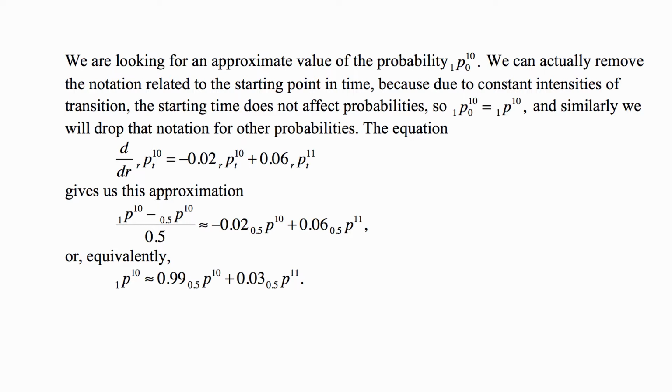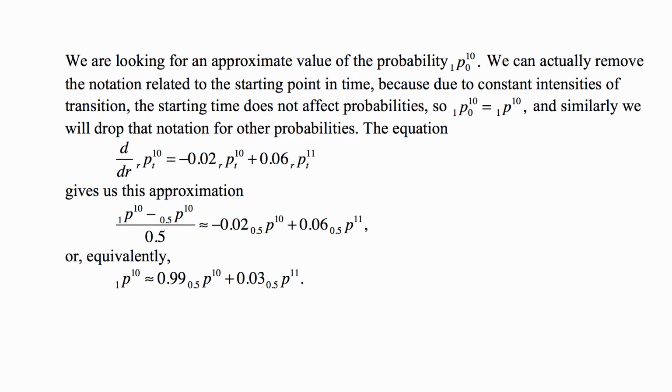So we're actually going forward from 0.5 to 1, but we start out with the probability 1p10, so that's why I said going backwards from 1.